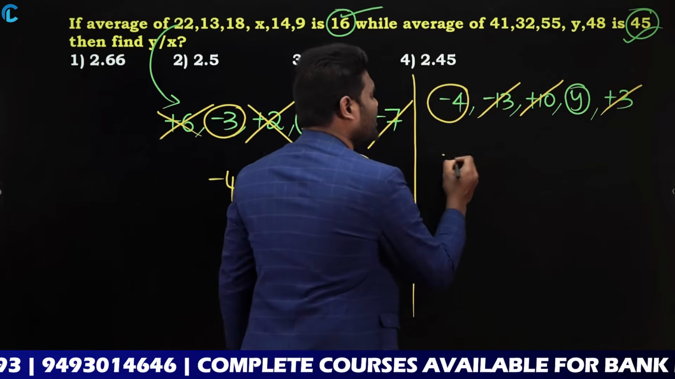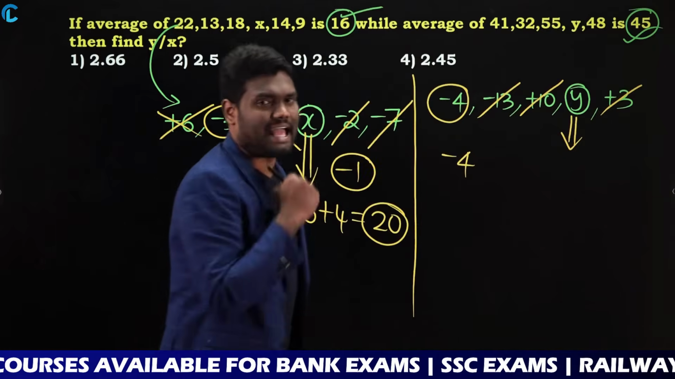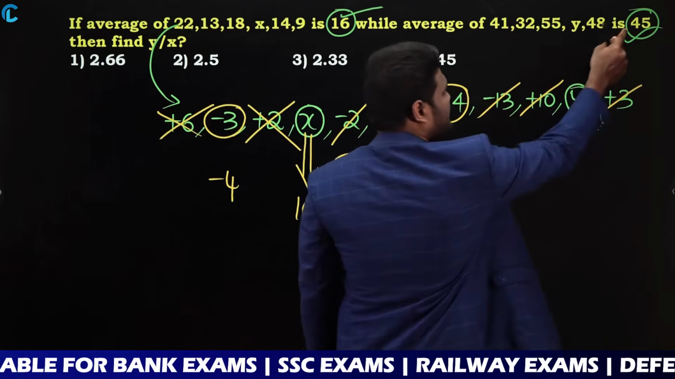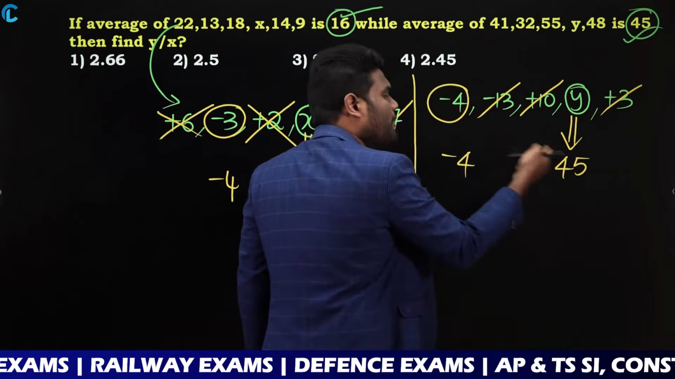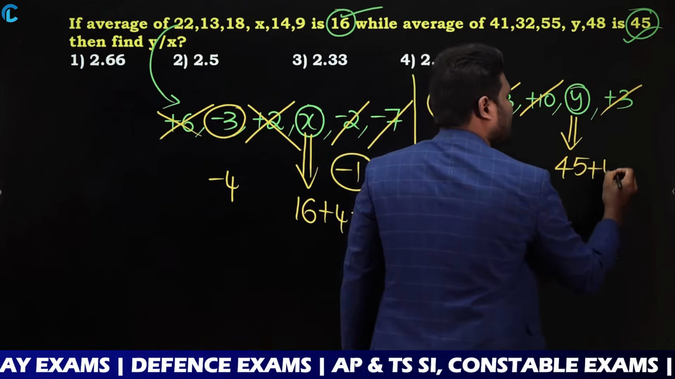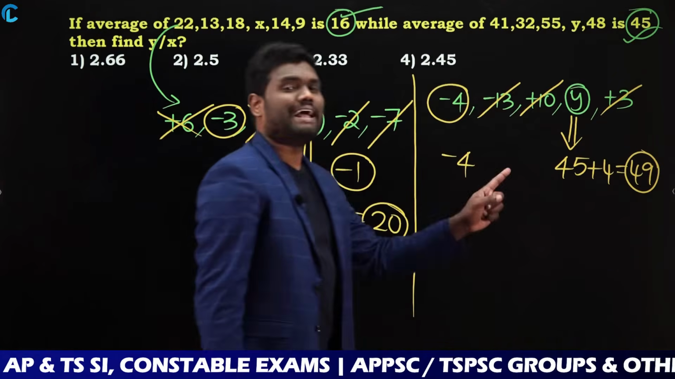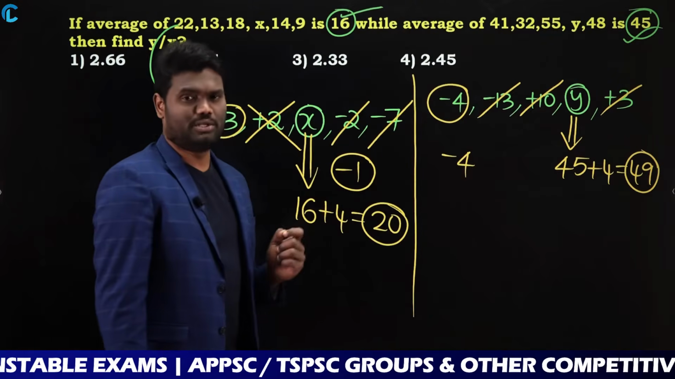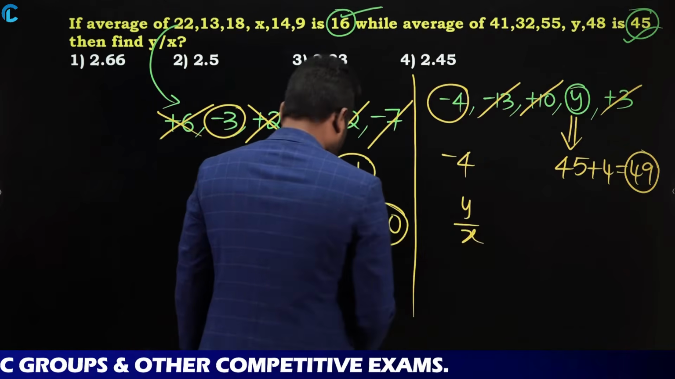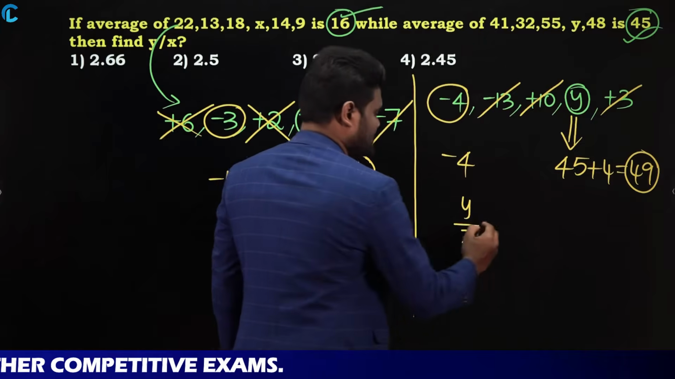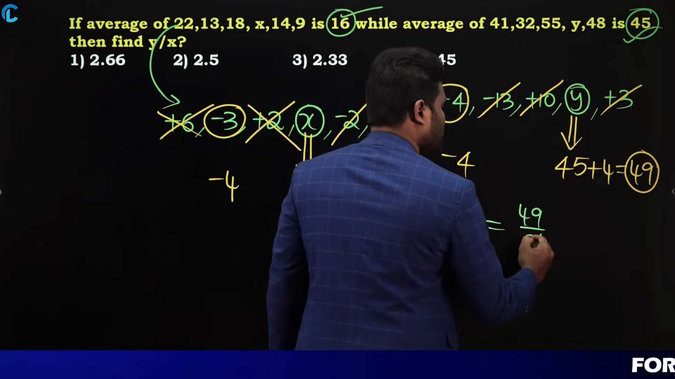As you got 4 less, now this number should be 4 more than the average. The actual average is 45, so 45 plus 4 is nothing but 49. So the y value is 49 and the x value is 20. Your question is to find y by x. So if you calculate y by x, the y value is 49 and the x value is 20.